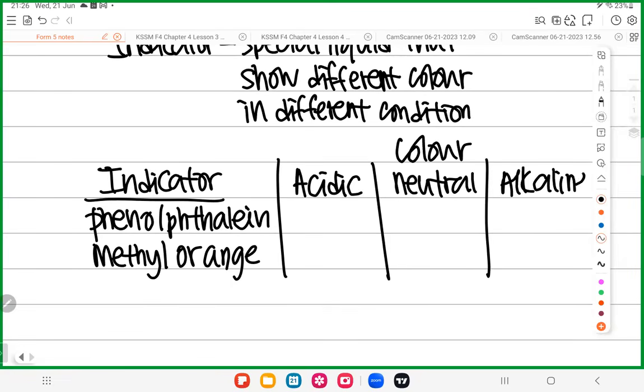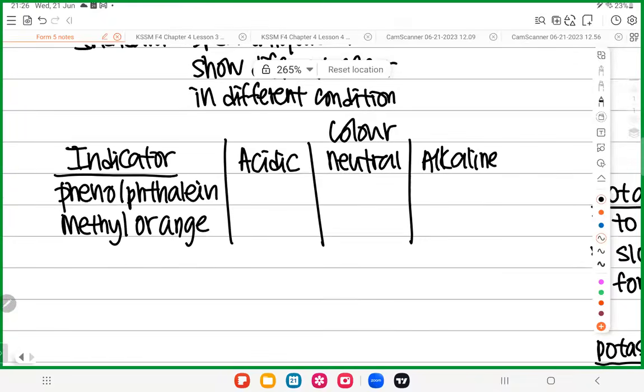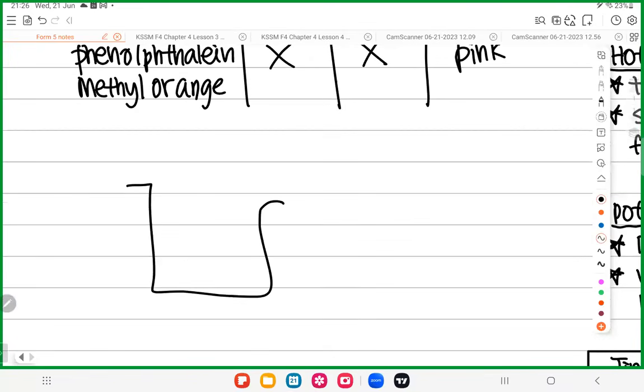Phenolphthalein in acidic is colorless. In neutral, no color. In alkaline, pink color. So if I have a solution and I don't know whether it is acid, neutral, or alkaline, I can put phenolphthalein.